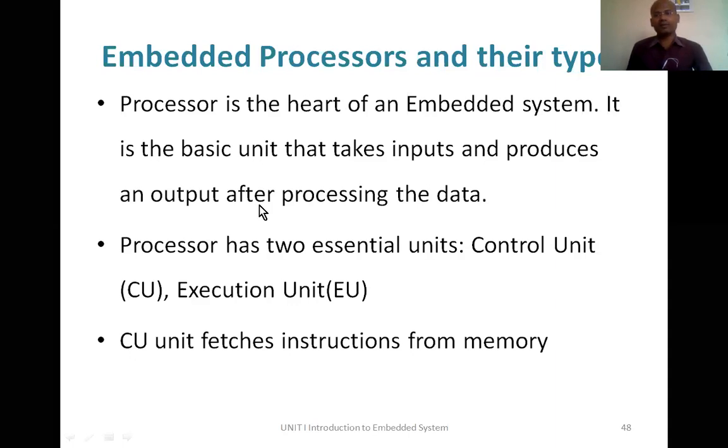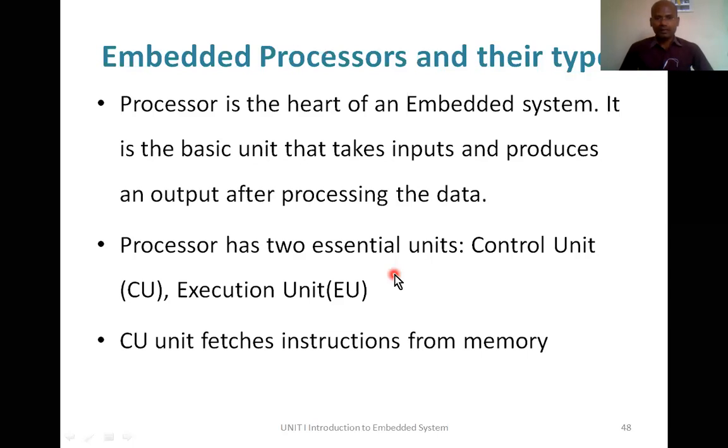Now, what is the use of the control unit? It is used for fetching the instructions. So where are those instructions stored? In the memory. That memory is not part of the processor generally. If you buy a processor to build a computer, that processor will not contain the memory used to store big programs. It may have some memory for storing temporary results, called registers, A register, B register. I'm not talking about that memory, but the memory which is used to store the program.